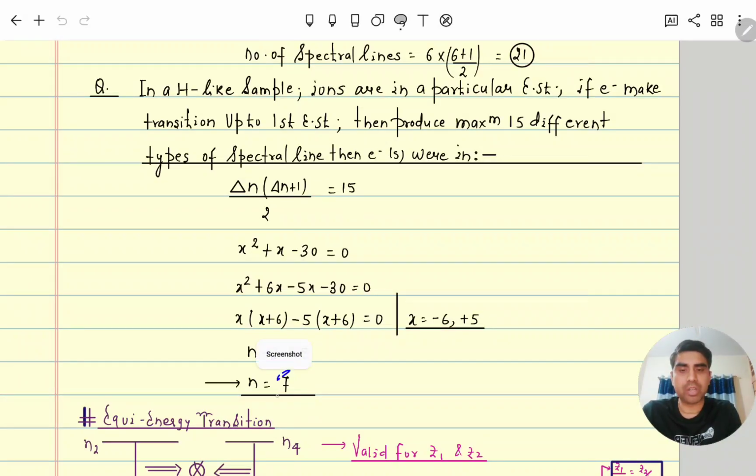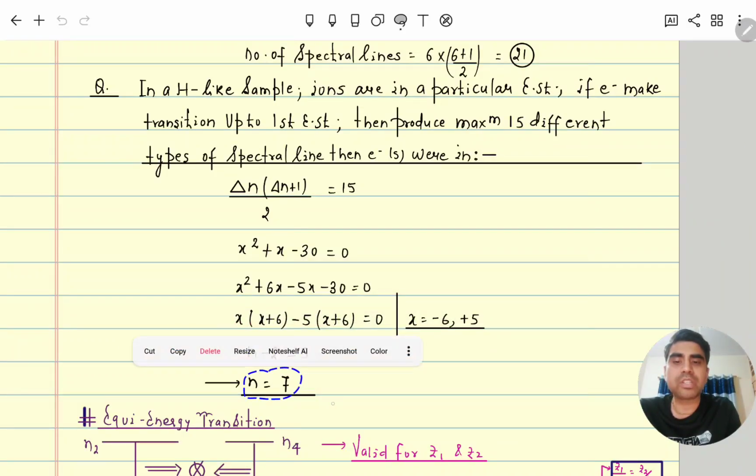So x value is coming 1 minus 6 and 1 is coming plus 5. Since here we consider this as x, so x is what? n2 minus n1, the first excited state, so n1 is 2. So n minus 2 is equal to 5. So n is equal to 7.